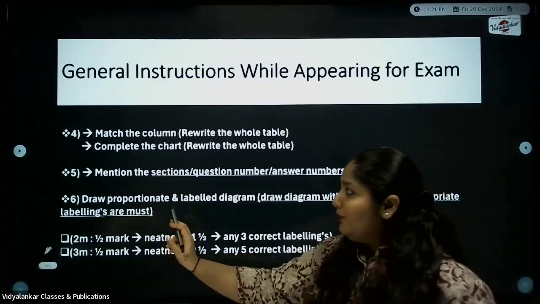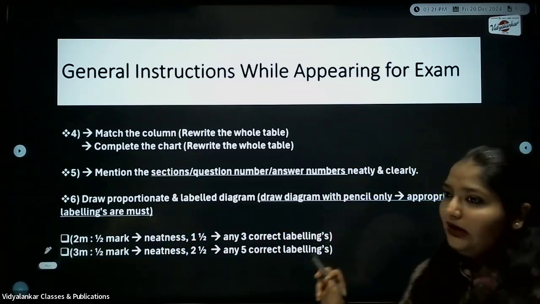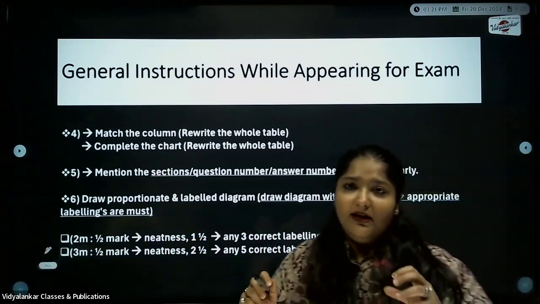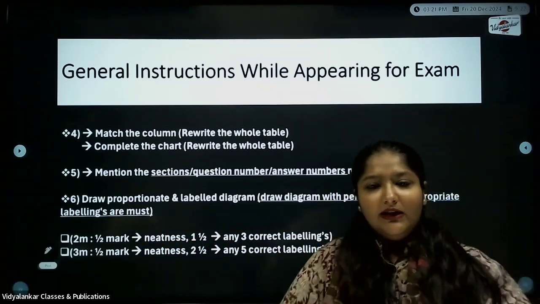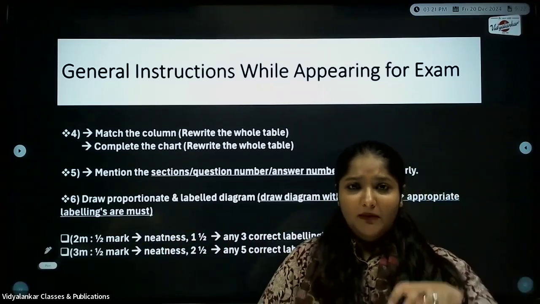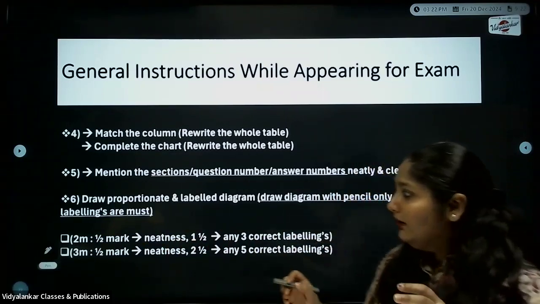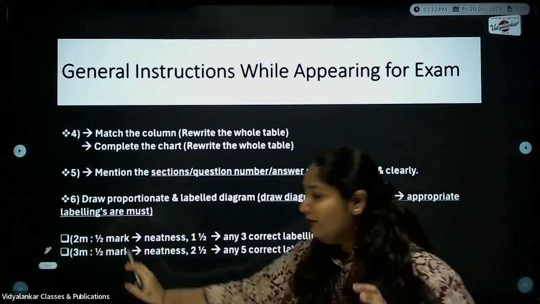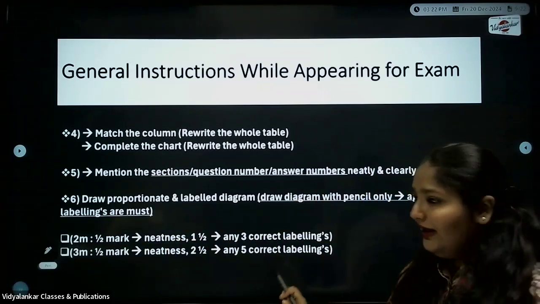Next is draw proportionate and labeled diagram. Draw diagrams with pencil only. Please. We've seen many papers wherein the diagram is in pen and very untidy. Your diagram holds marks. Now, when I'm saying it holds marks, the division goes like this: when it is for 2 marks, half mark is purely for neatness. The rest 1.5 marks is for 3 correct labelings.